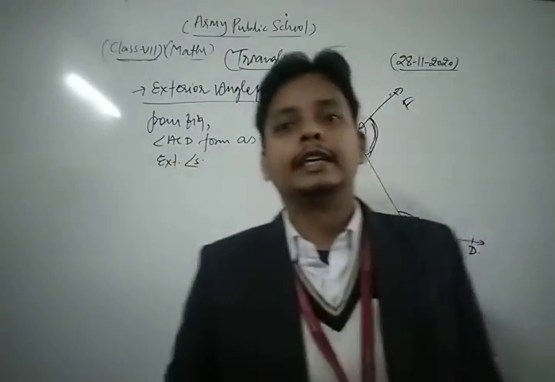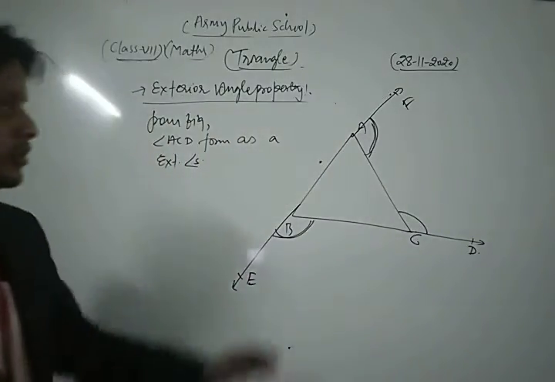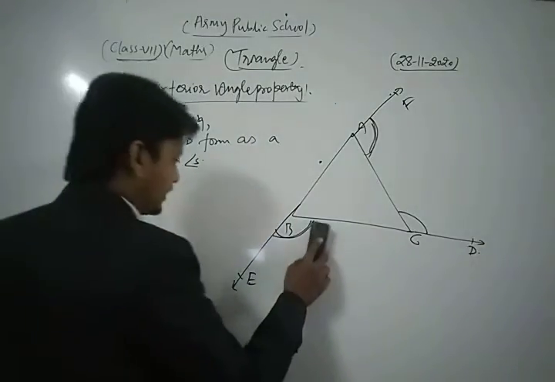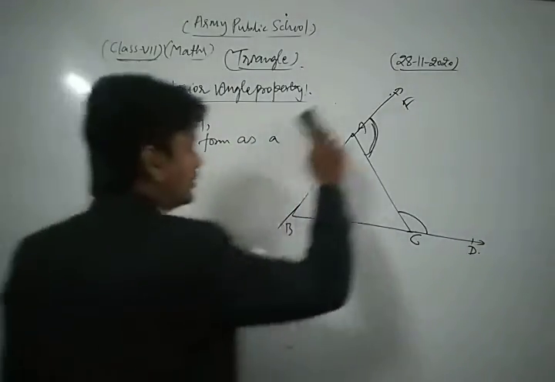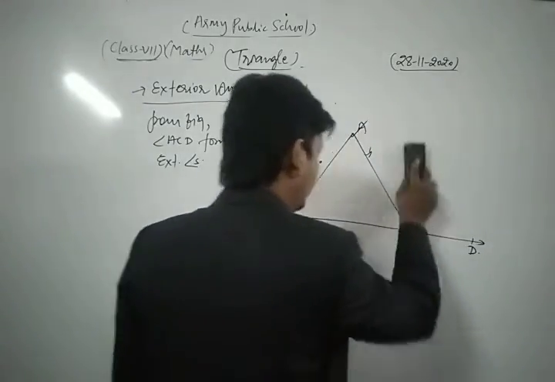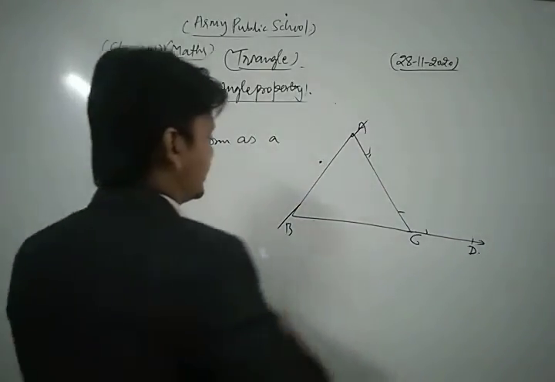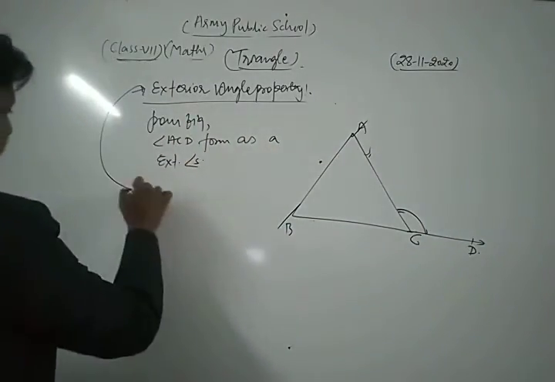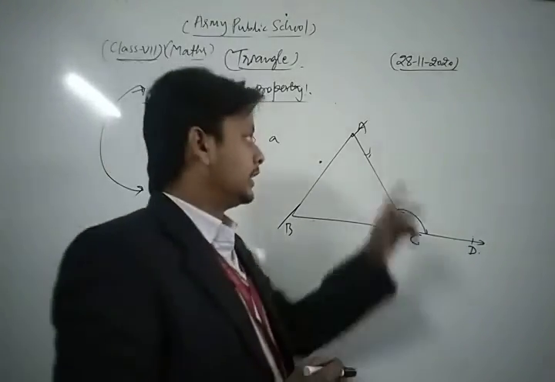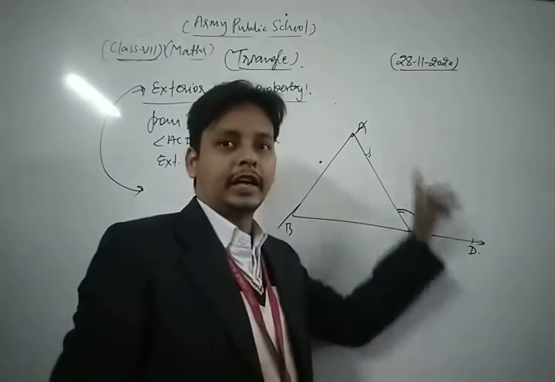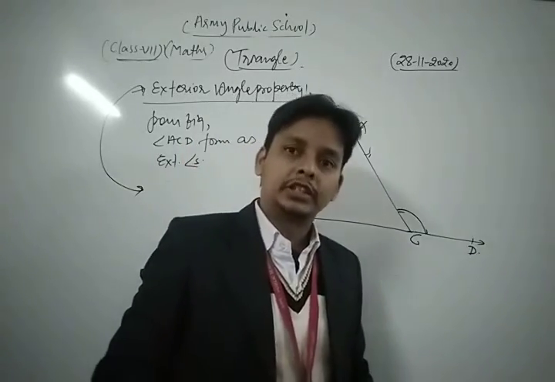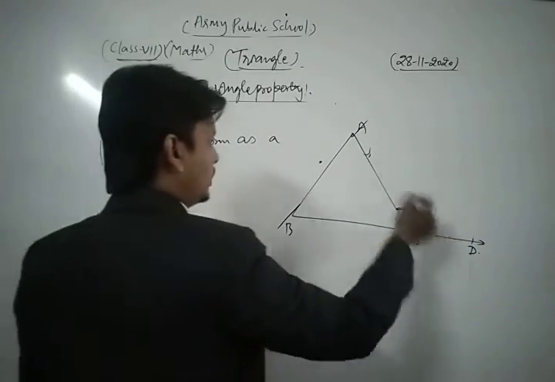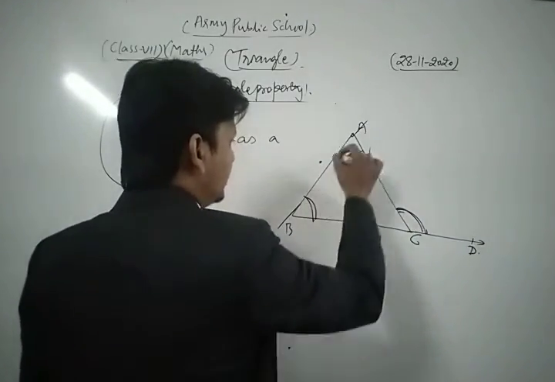that topic is: the exterior angle is always equal to the sum of its two opposite interior angles. Suppose that in the same triangle we consider the exterior angle ACD. Then according to that property of the triangle, the exterior angle ACD is always equal to the sum of its two opposite interior angles.